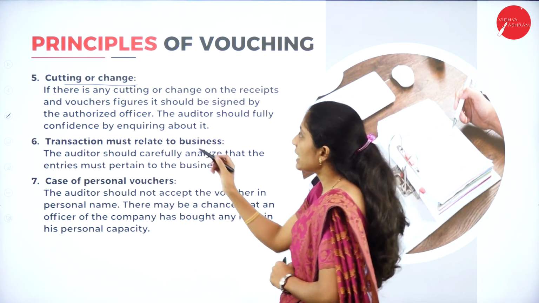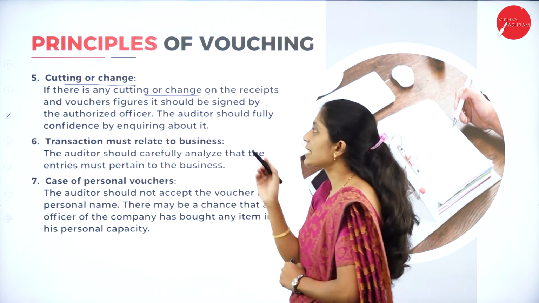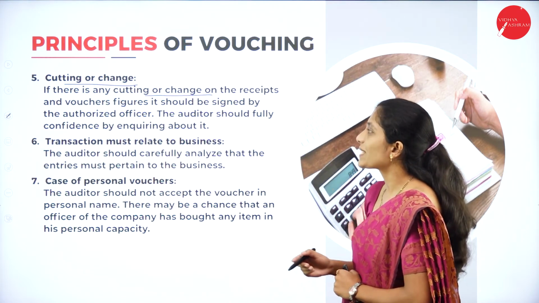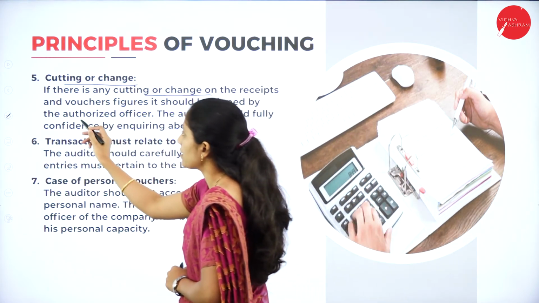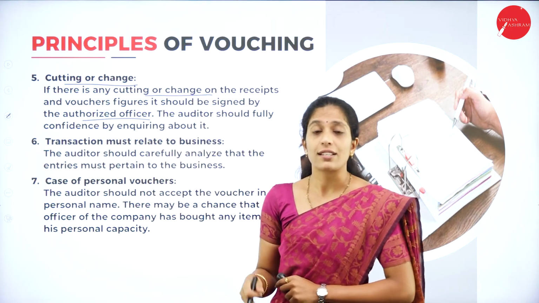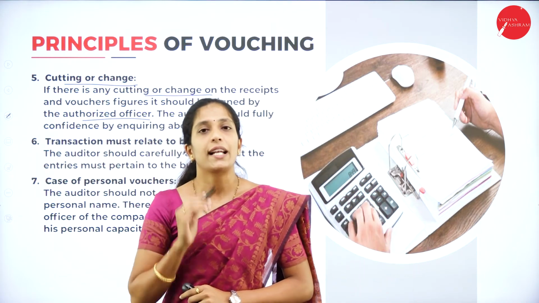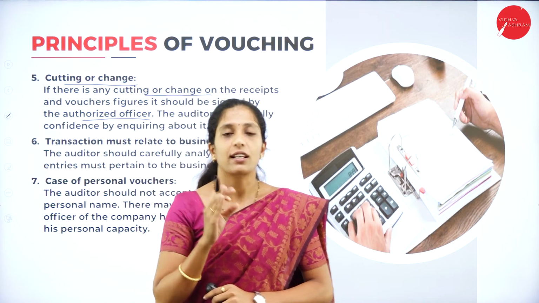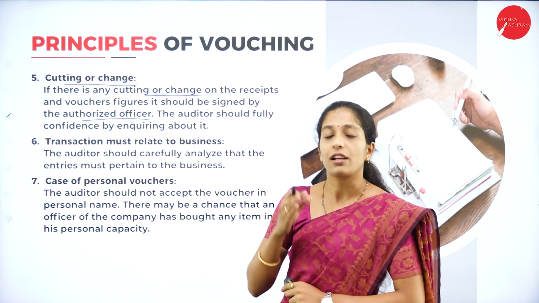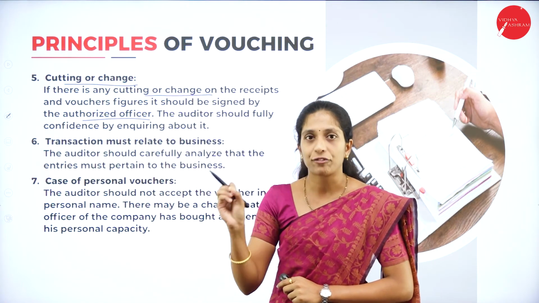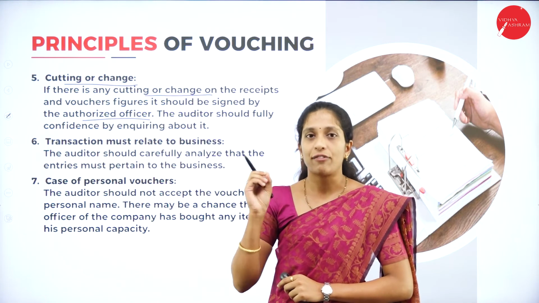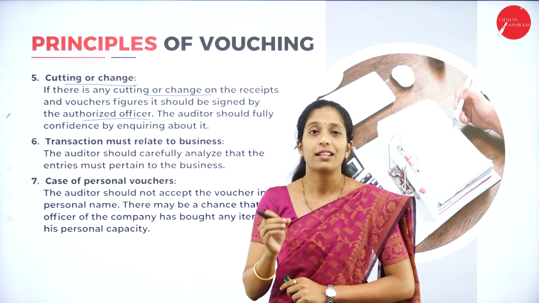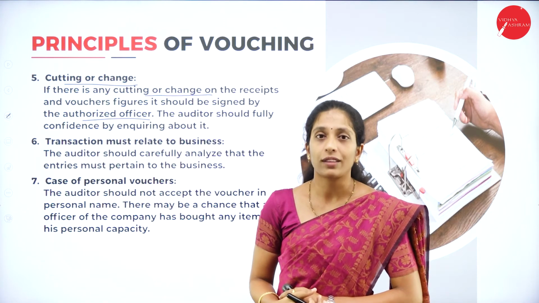So if there is any cutting or change on the receipts and voucher figures, it should be signed by the authorized officer. So here, if any changes have to be made in the voucher, then it has to be duly signed by that particular authorized officer. If they have made mistakes and cut that amount and written the correct amount, then it has to be signed by an authorized person.